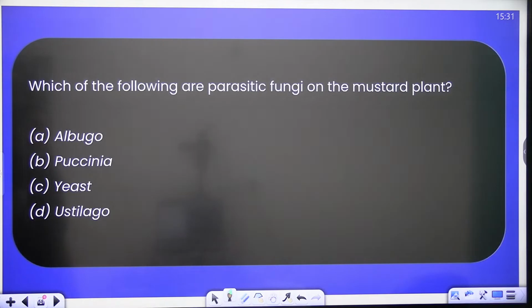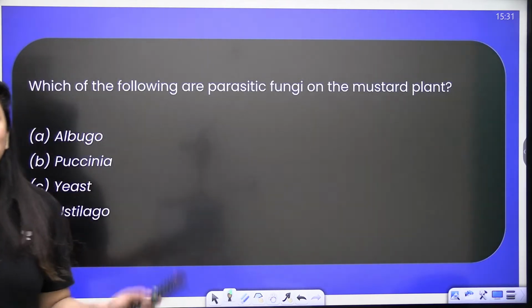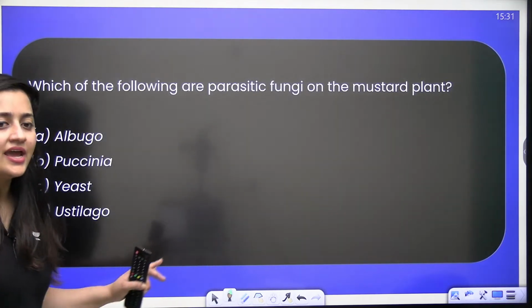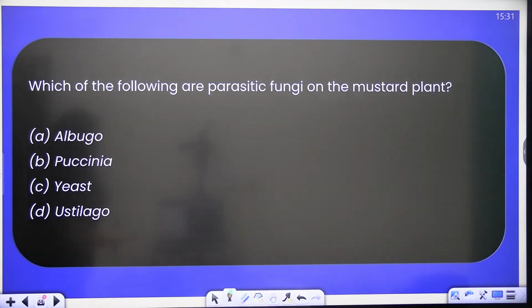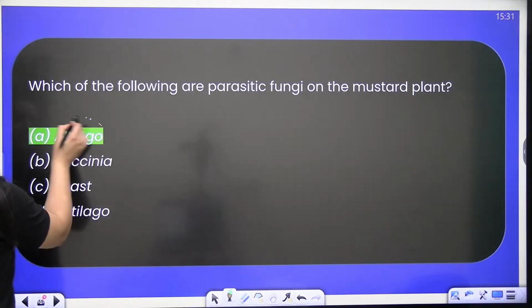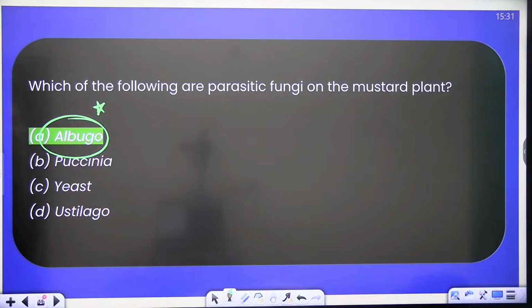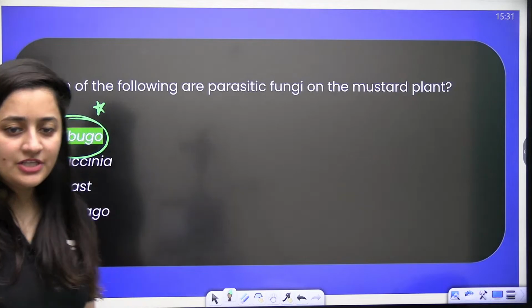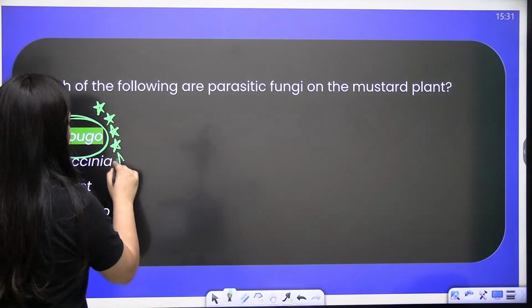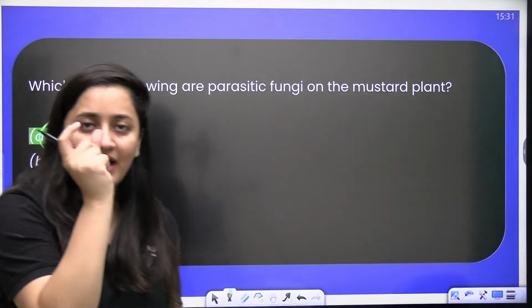So the next question, which of the following are the parasitic fungi on the mustard plant? Again, it is from NCERT, right? Of course, the correct answer is Albugo. So that's your homework. You will write in the comment section which disease Albugo causes. You will write the name of that disease.